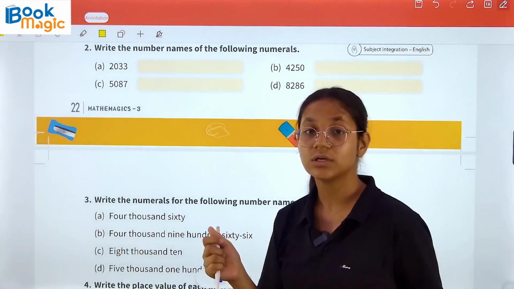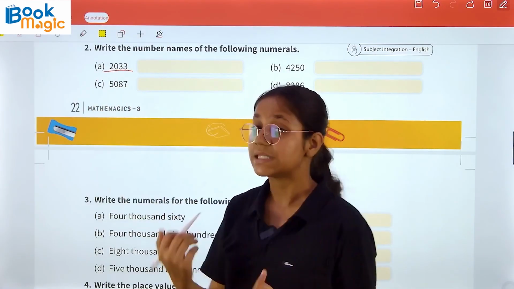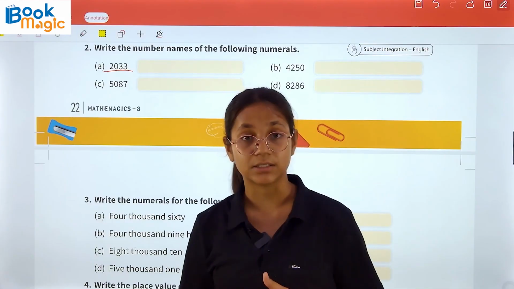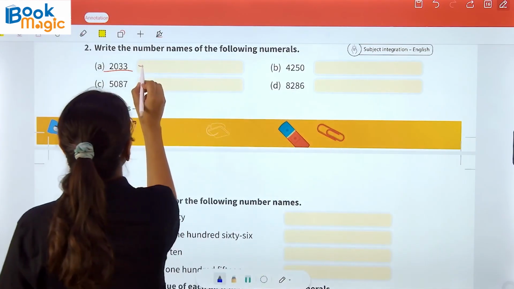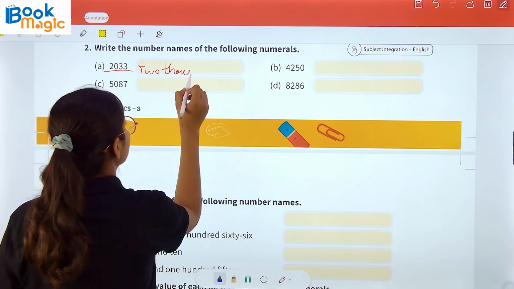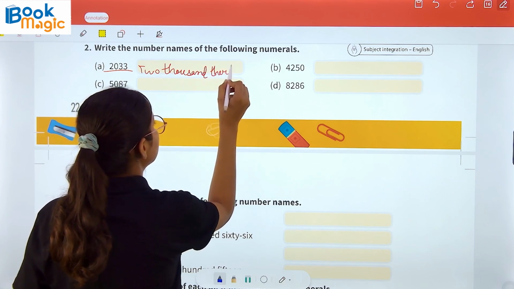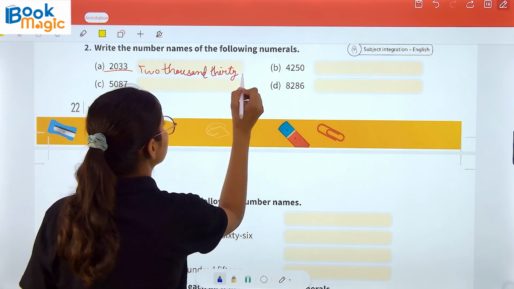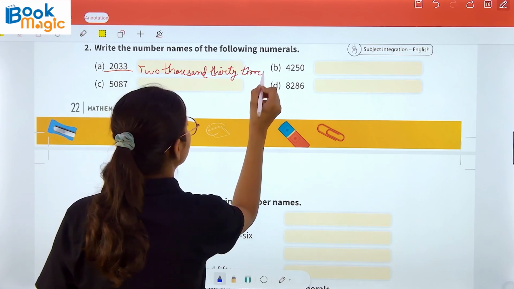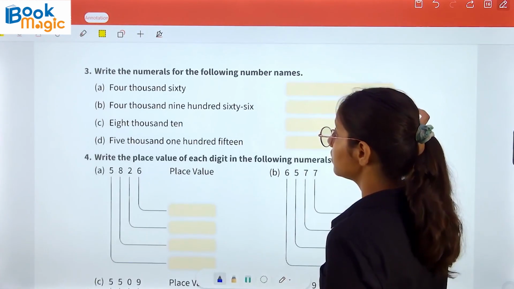So here we have to write the number name of the numeral. So it is 2033. So we will write here 2033. In a similar manner, rest of the part you have to do on your own.